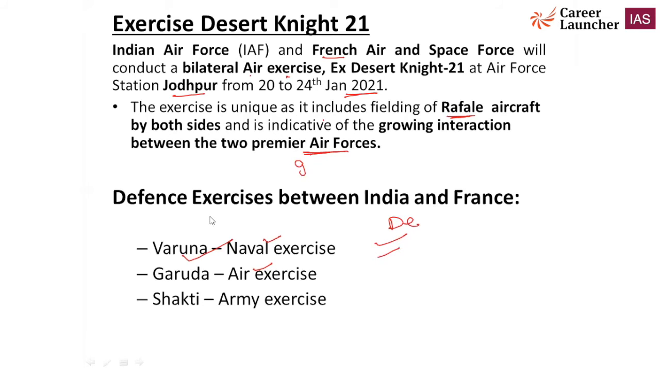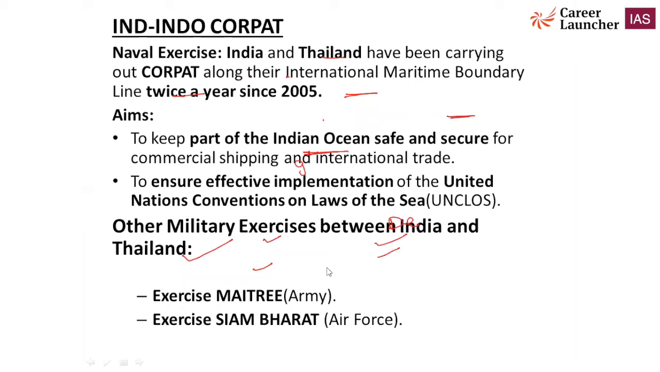Okay. Now the next important exercise is called Indo-Thai CORPAT. This is again a bilateral exercise, between India and Thailand. It is a naval exercise for maritime security, a coordinated patrol along the international maritime boundary between India and Thailand. This exercise has happened twice a year since 2005. Since 2005, this exercise has been conducted twice a year. What is the main purpose? The main purpose of this exercise is to keep the Indian Ocean region safe and secure.